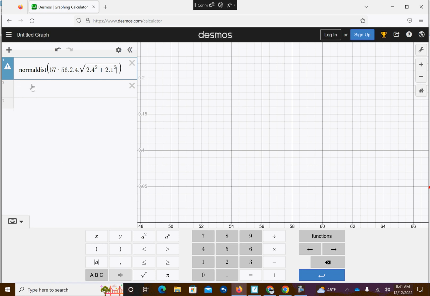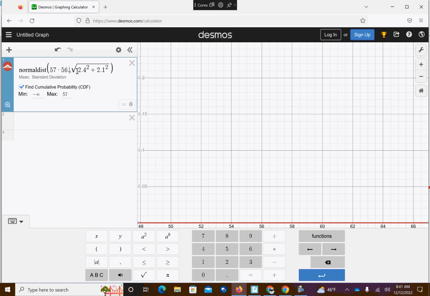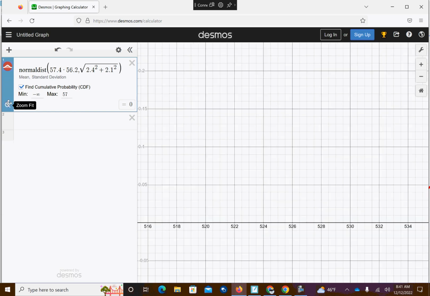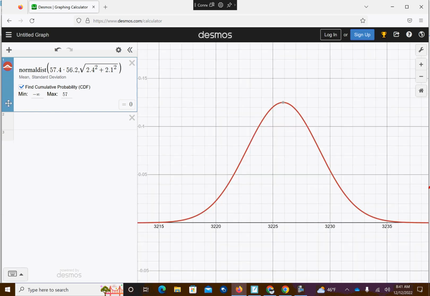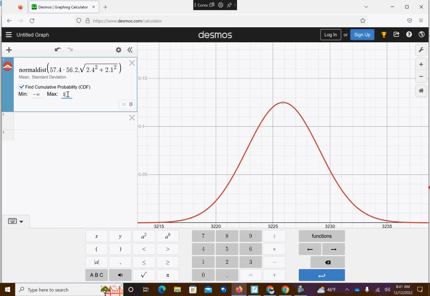All right. Oh, wait. Okay. There was an error there. 56.2 and 57.4. All right, there we go. We made it right. All right, so if I do this, that's their normal distribution. What's the probability they get less than 103 seconds between them?